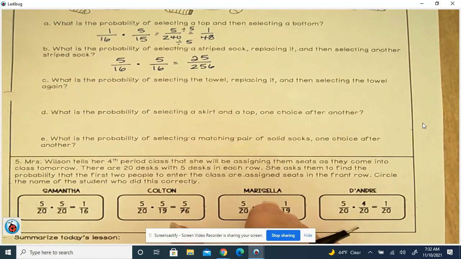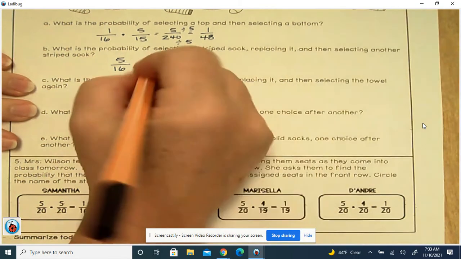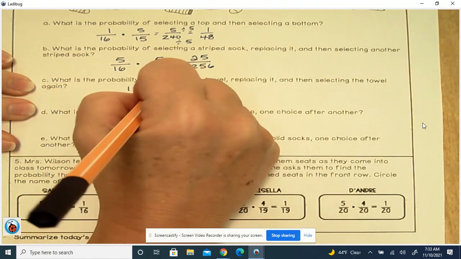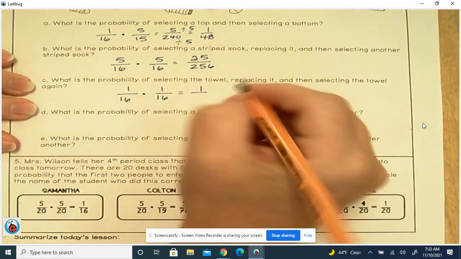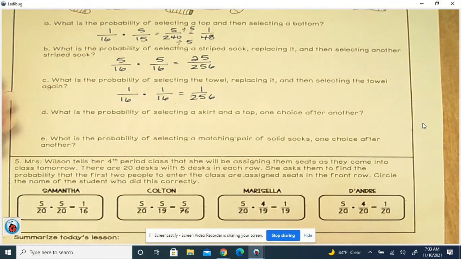What is the probability of selecting a towel, replacing it, and then selecting the towel again? There's only 1 towel, so 1 out of 16. We replaced it, so we're still in 16. So that's going to be 1 out of 256.